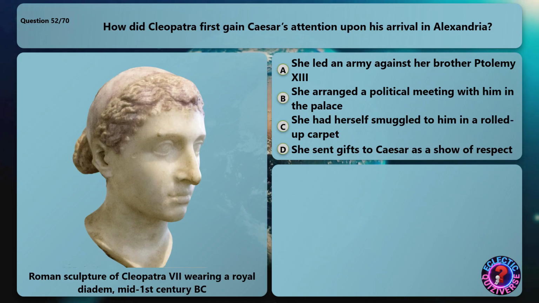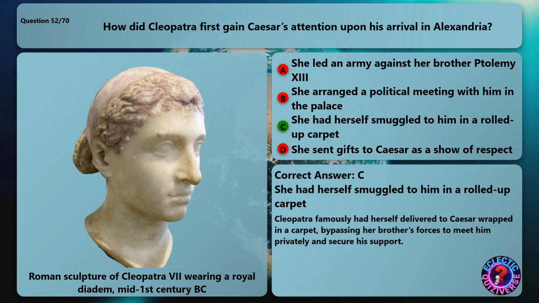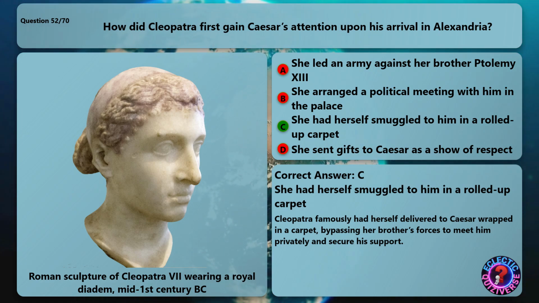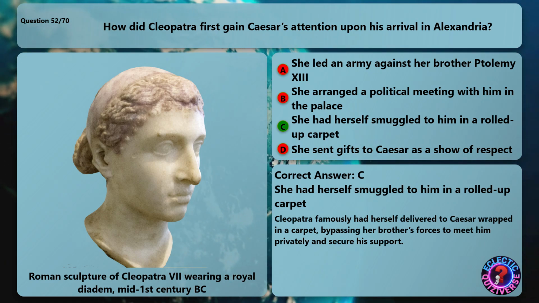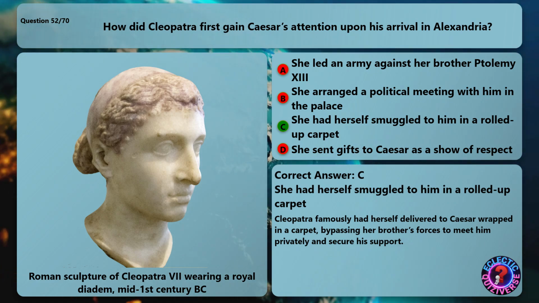How did Cleopatra first gain Caesar's attention upon his arrival in Alexandria? The correct answer is she had herself smuggled to him in a rolled-up carpet. Cleopatra famously had herself delivered to Caesar wrapped in a carpet, bypassing her brother's forces to meet him privately and secure his support.